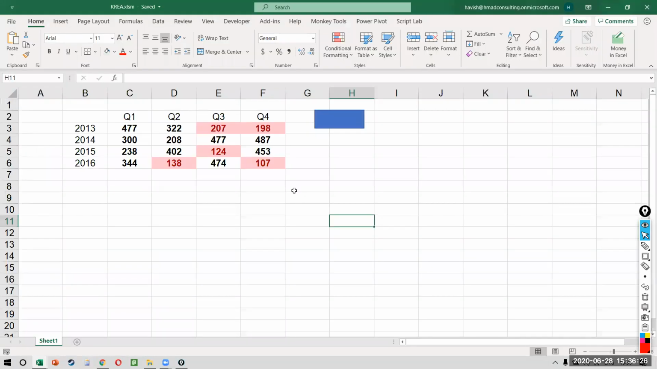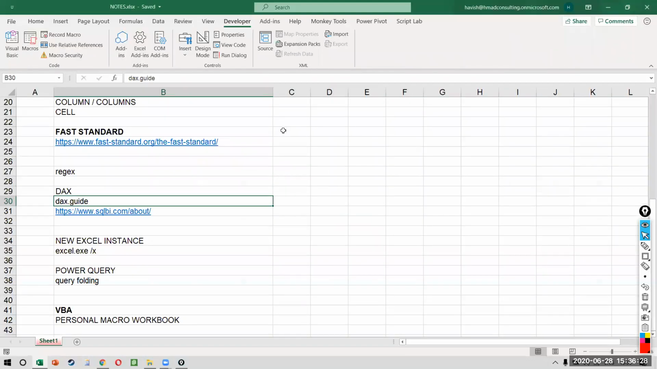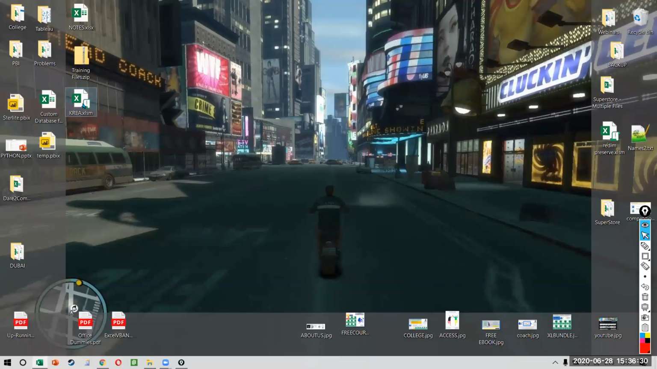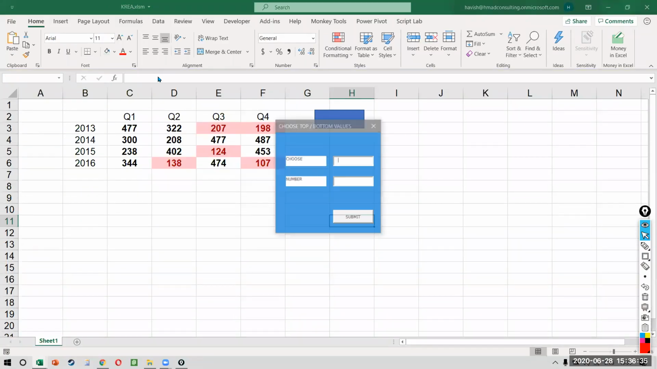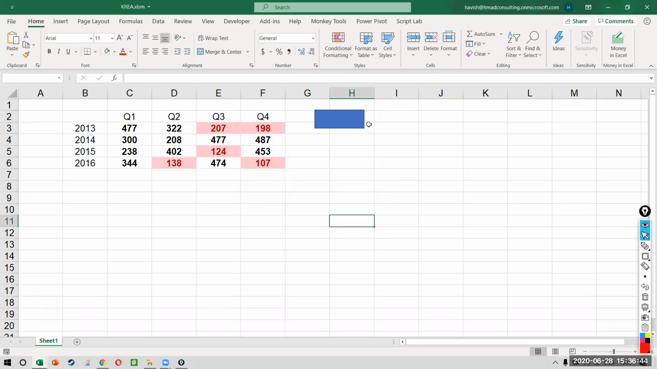Once we have done this, I can close it. And the next time we open it, it will automatically open the form for you. Right? Good. What else?